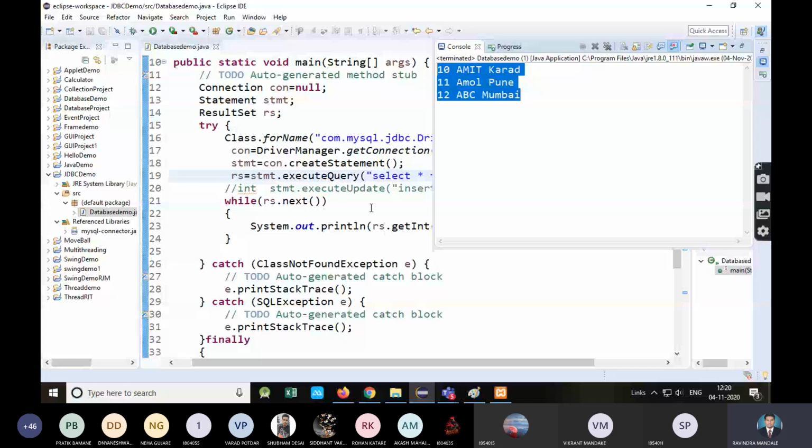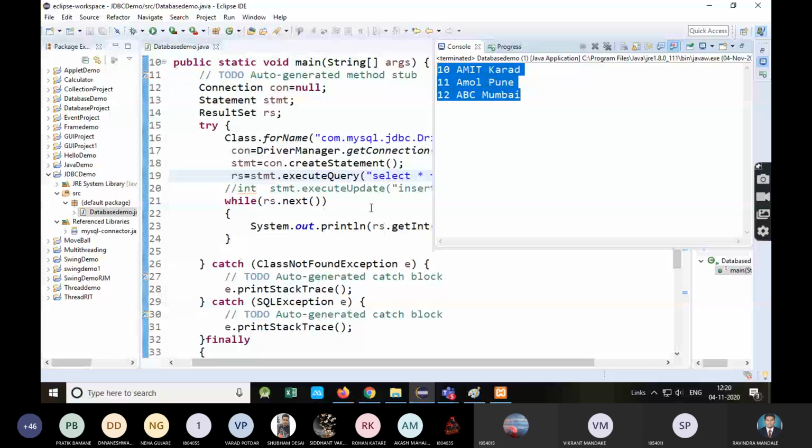That means frame is there, some user interface components are there, swing components are there. We'll ask, that means input from user, will insert that input to the database, then we'll retrieve that, we'll ask user to update any record, we'll ask user to delete any record. So through application I will show you that.